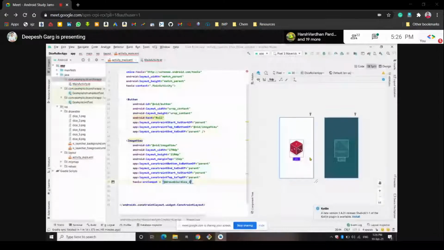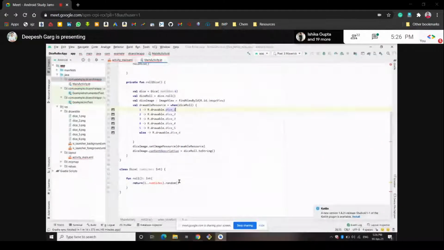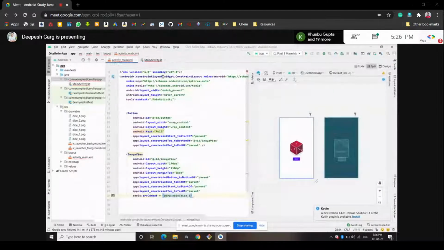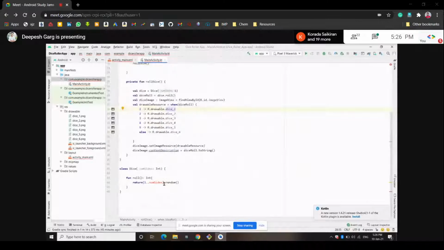So we have created the first look. Now we want to run this app. We have done everything for this app, we have written all the code here. So now we want this app to run. I can run this on the emulator. If there is some error, it is shown in red.